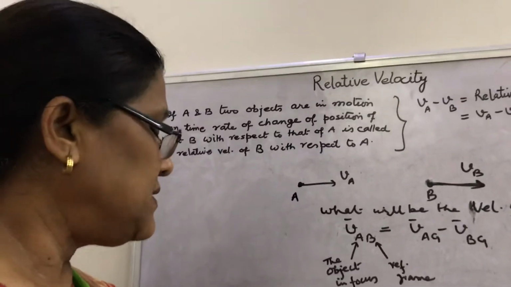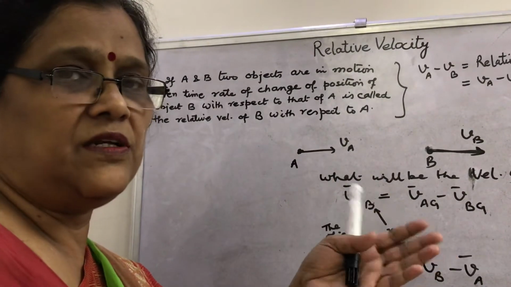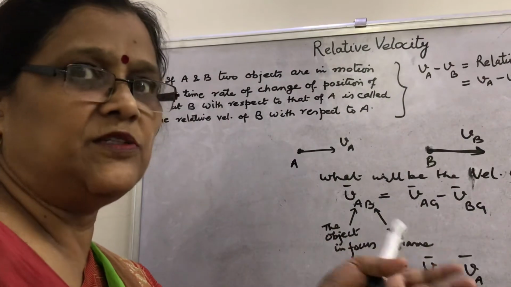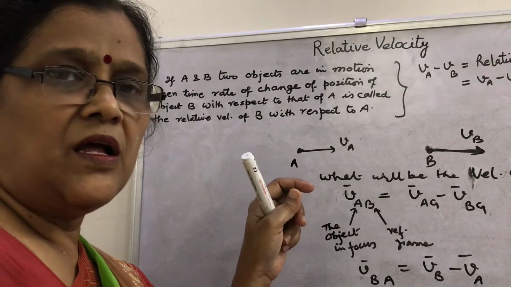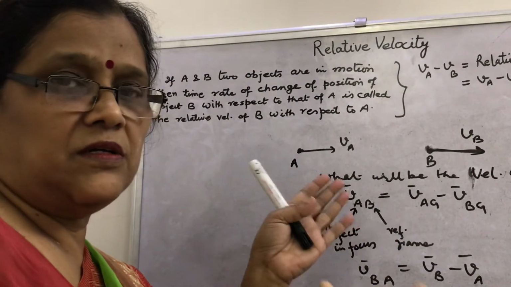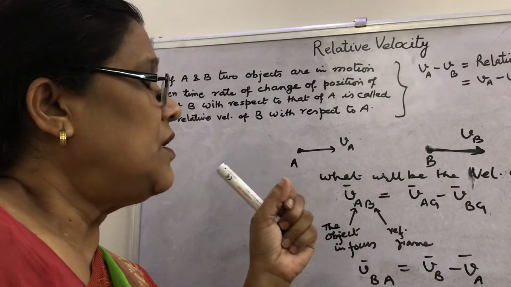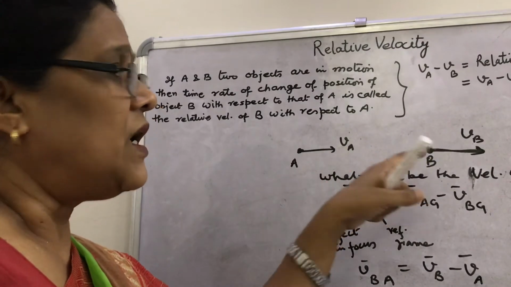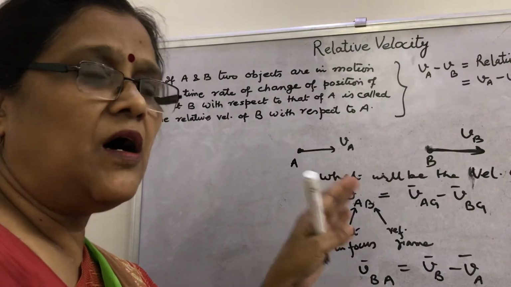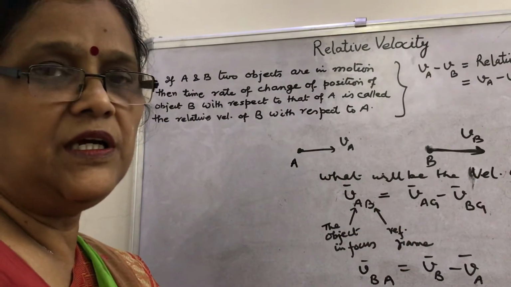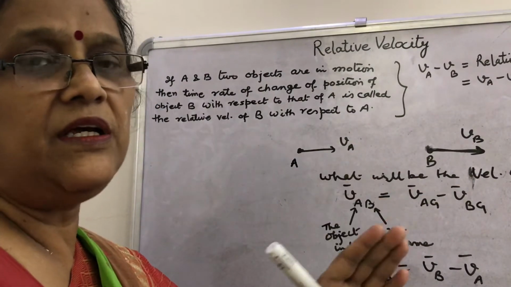Now, other than the velocity term, relative acceleration, relative distance and displacement are also supposed to be calculated in this way. How? We will solve various numerical problems. Now if the two objects are in motion, then we have the relative velocity concept. How it makes the solution easy, and how the relative velocity is represented by the x-t graphs.